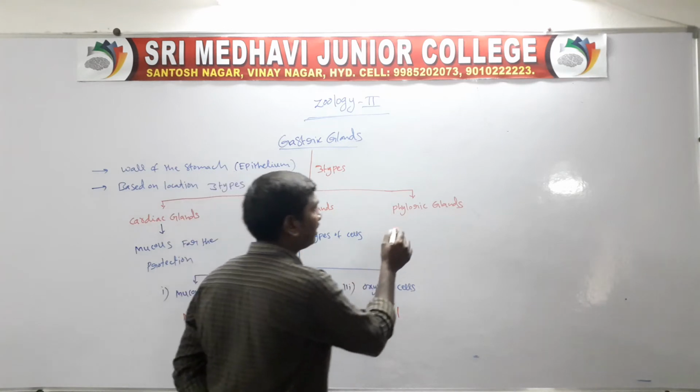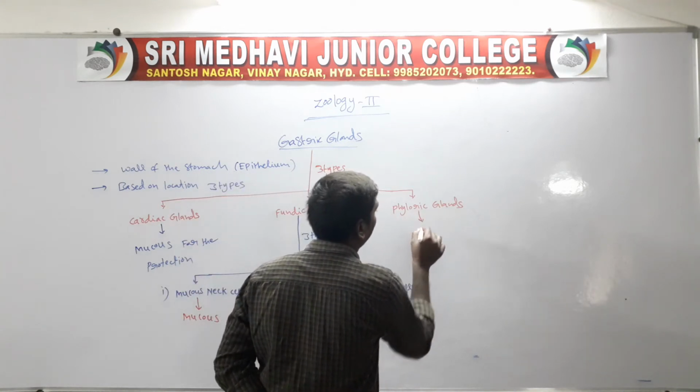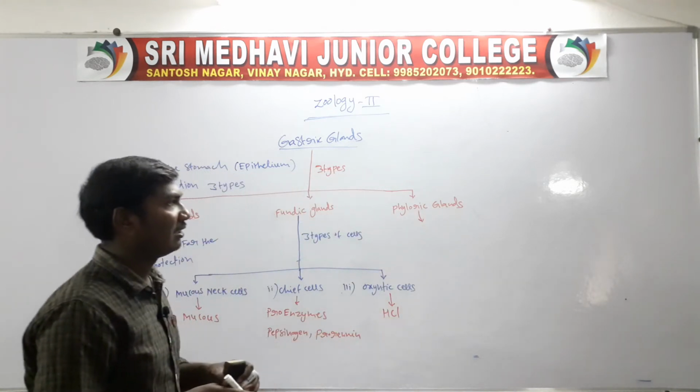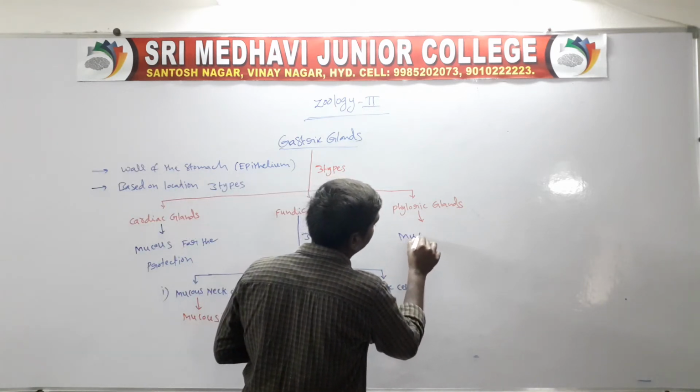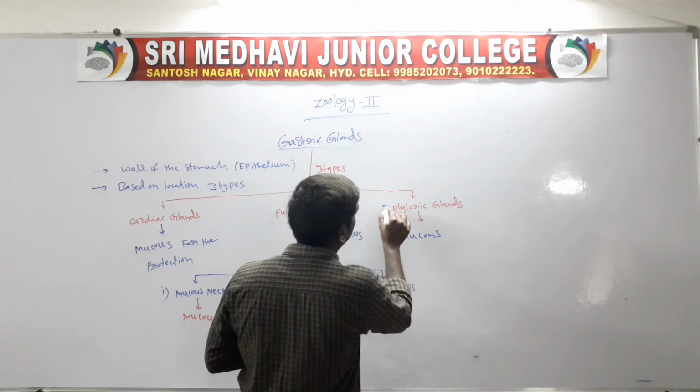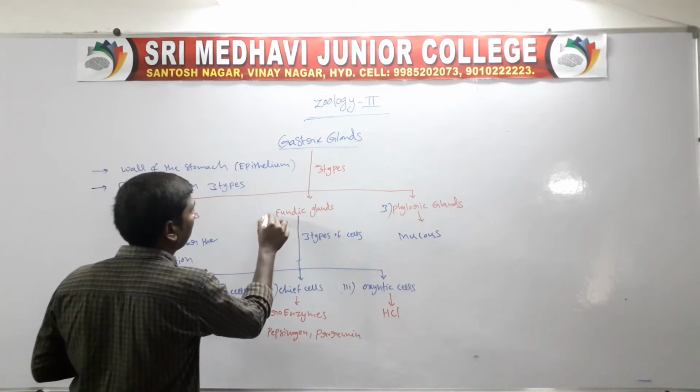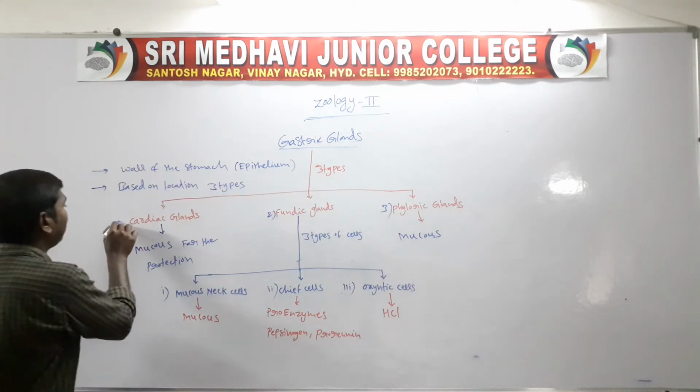Next, the third type is the pyloric glands. The pyloric glands secrete mucus. So these are the gastric glands.